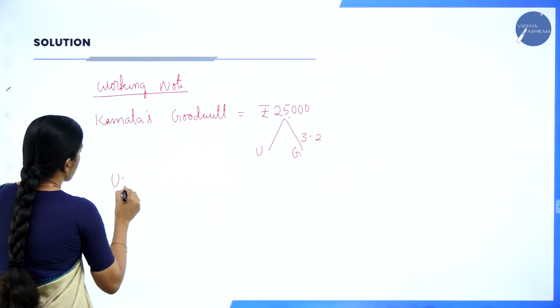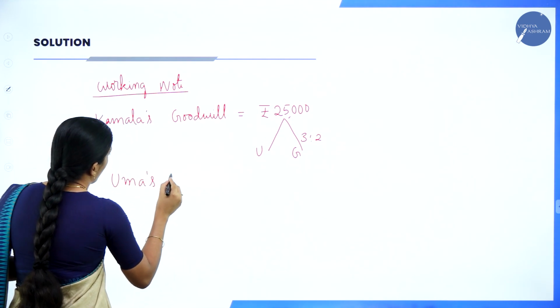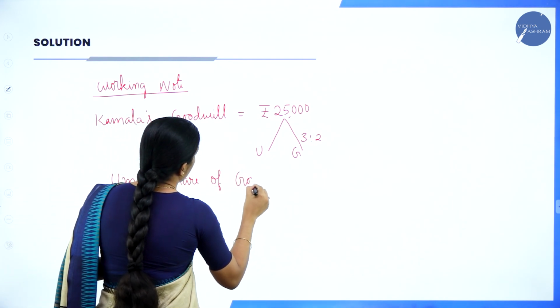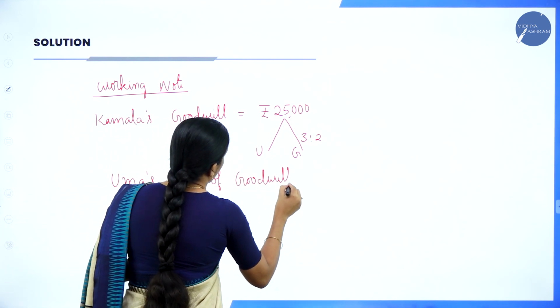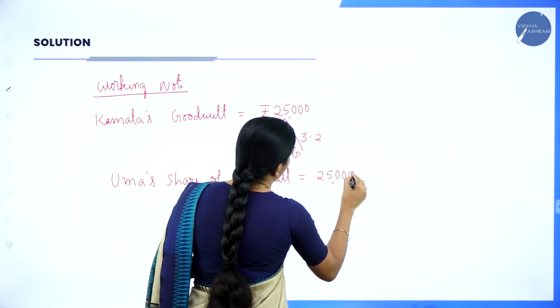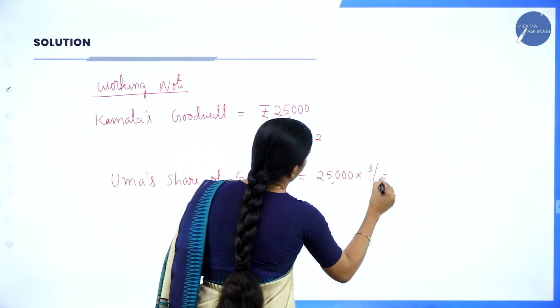Now let us see Uma's share of goodwill. Uma's share of goodwill is equal to 25,000 into 3 by 5.